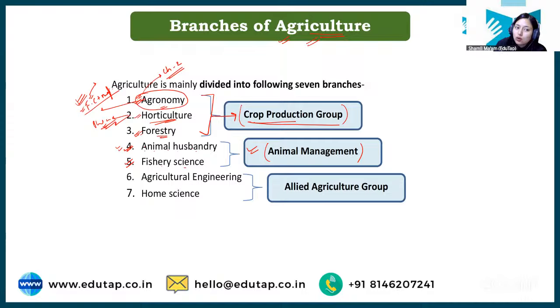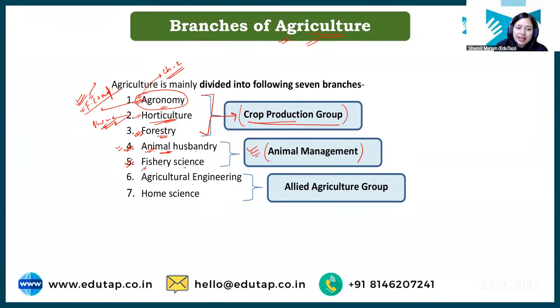Again, this is another chapter where we deal in detail with these animals, right? Similarly, forestry is another chapter where we will be discussing the forest crops. Then fisheries science. What is fisheries science? Here we are concerned with fish production, right? So again, it will be another chapter which we will discuss. Okay? So this comes under the animal management group.